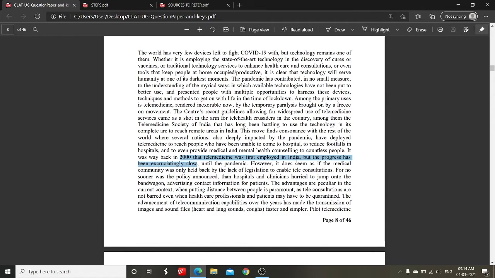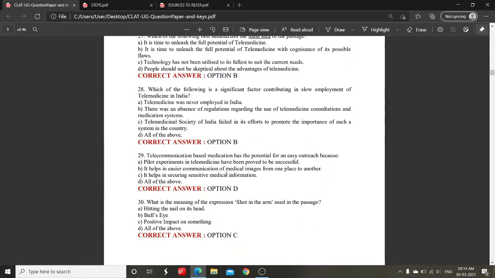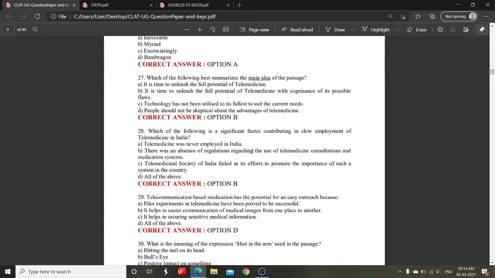We just read that it was employed in 2000. It was way back in 2000 that telemedicine was first employed in India, but the progress has been excruciatingly slow until the pandemic. So it was employed way back in 2000. So first is not our answer, so we will eliminate this option here.